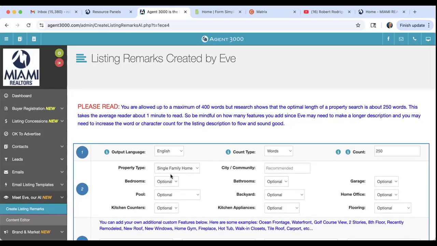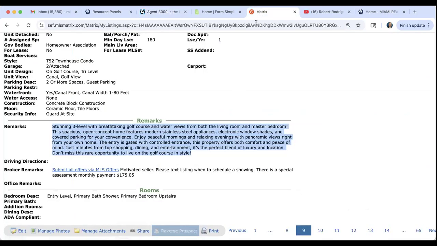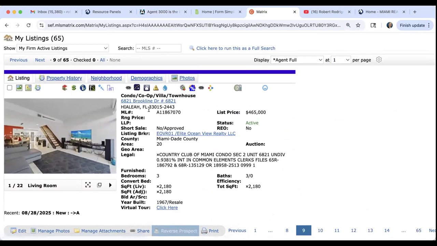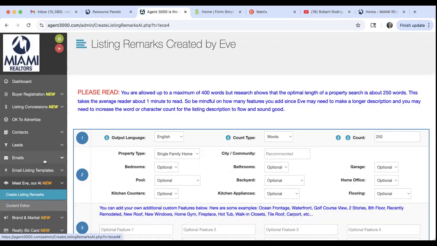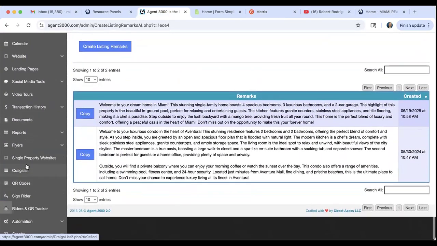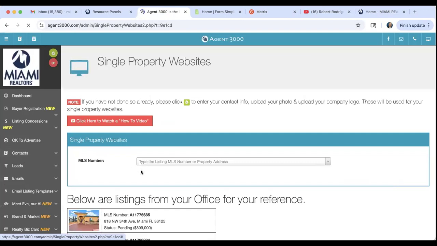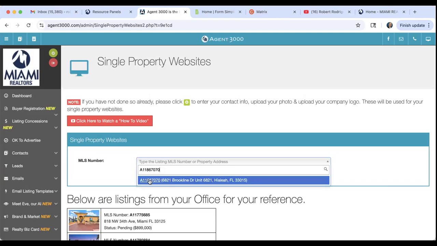All right. Also, that being said, don't forget that with Agent 3000, you can immediately create a website for your listing. So let's say that this is your listing and you want to create a website. You want to go ahead and copy the listing ID number and you want to go here to Agent 3000 and come to the single property websites. And again, I'm giving you this because it's free. You don't have to pay for this. It's free. So we're going to go ahead and select the listing.